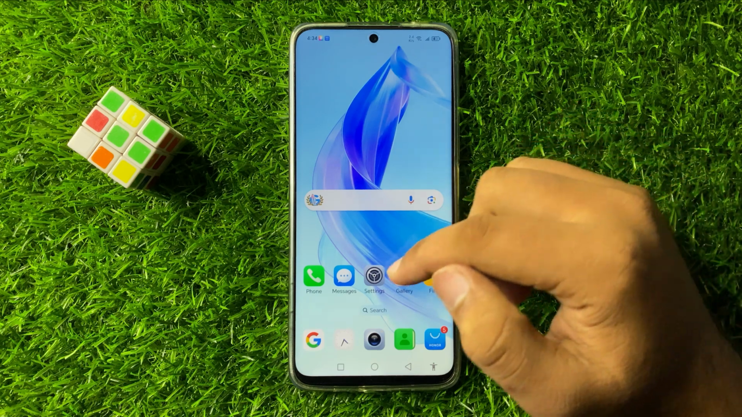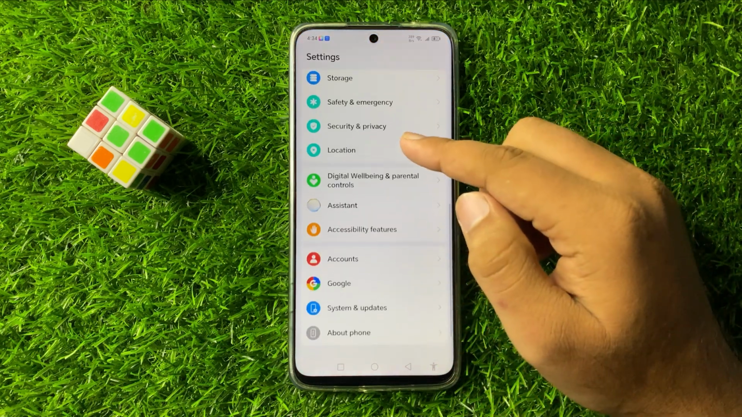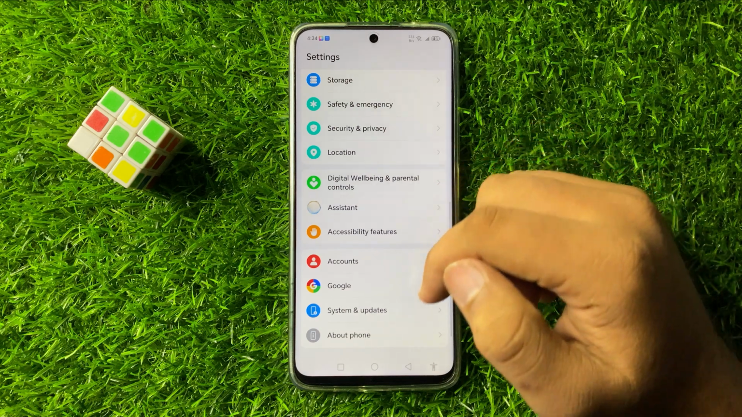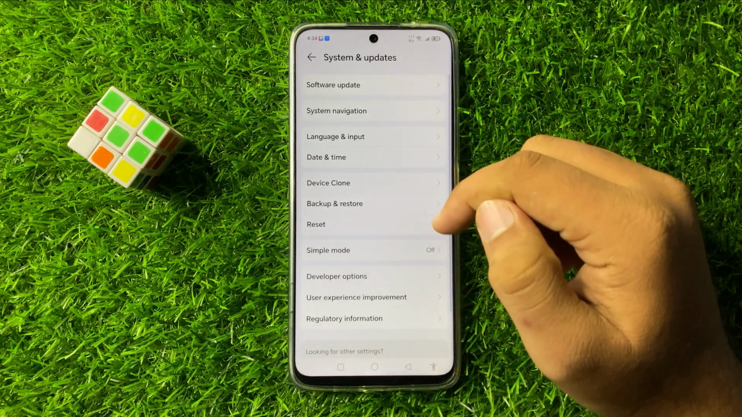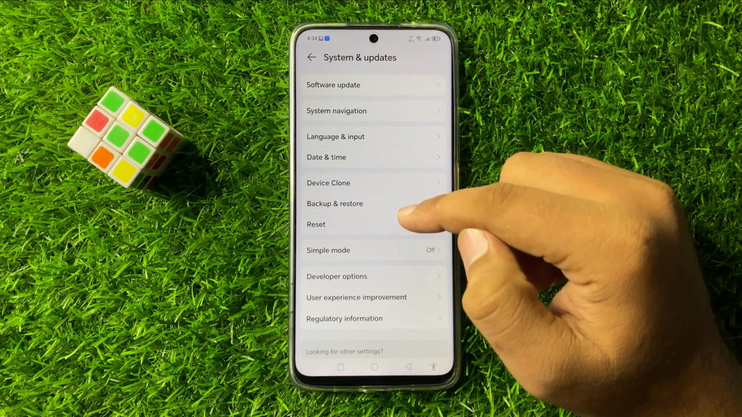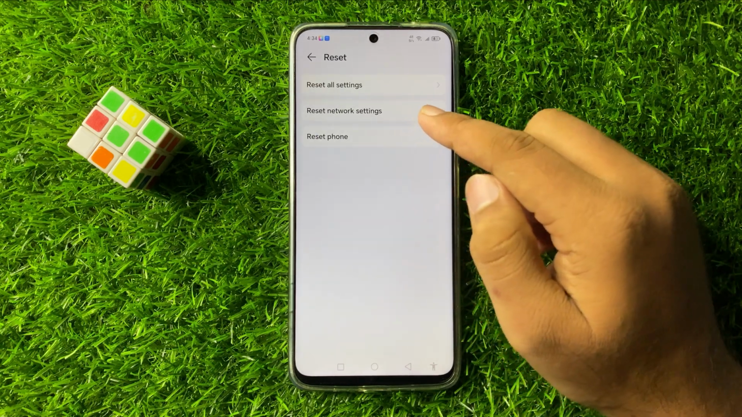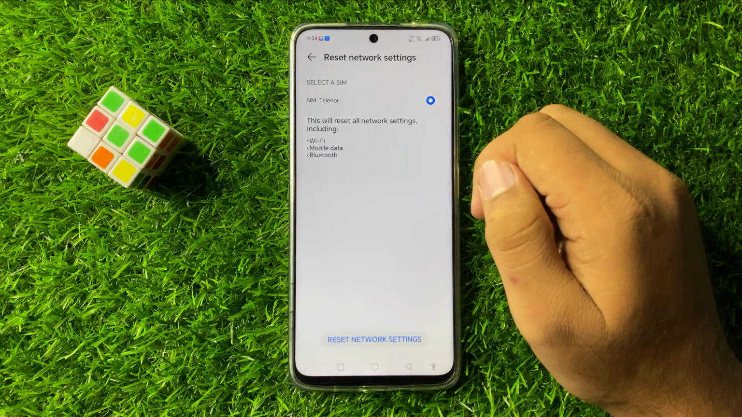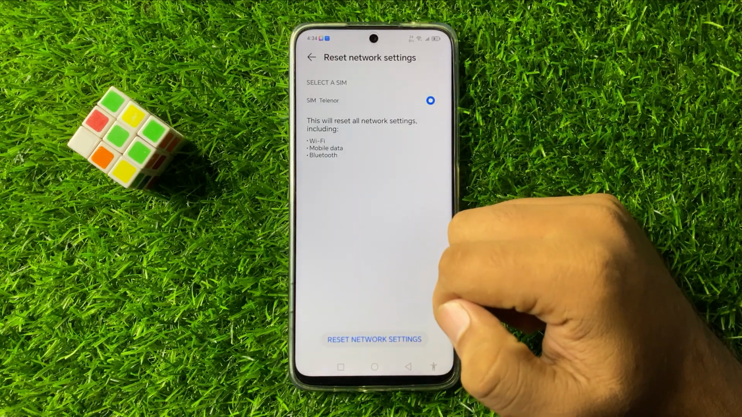But after turning off this button, if you are still facing the same issue, then the last solution is open settings one more time. Now scroll down to the end and here click on system and updates, and then tap on reset. Now here tap on reset network settings, and then again tap on this reset network settings option to confirm.